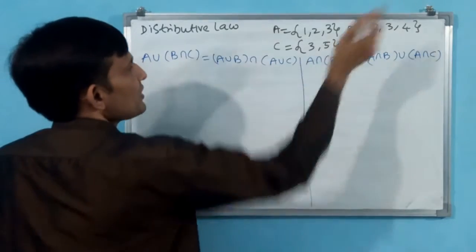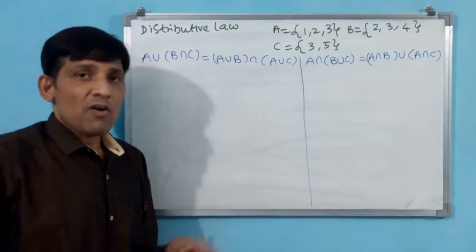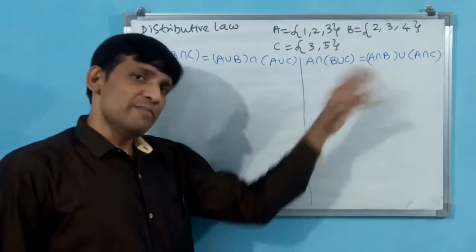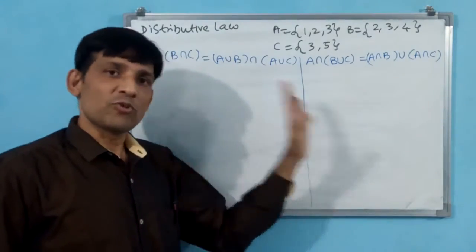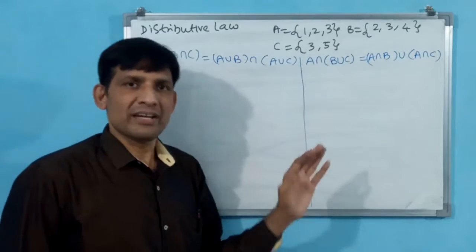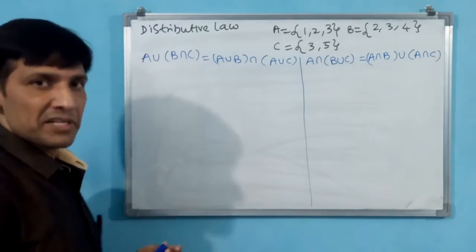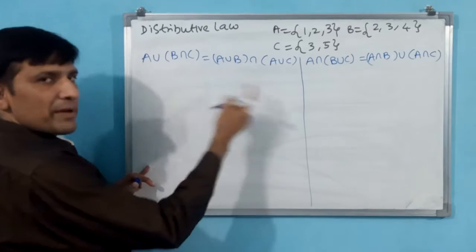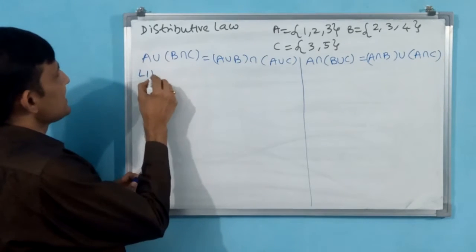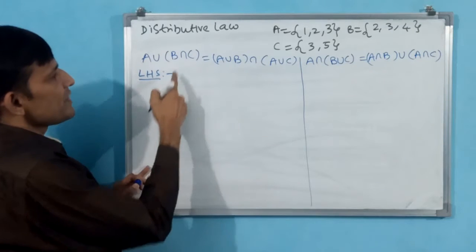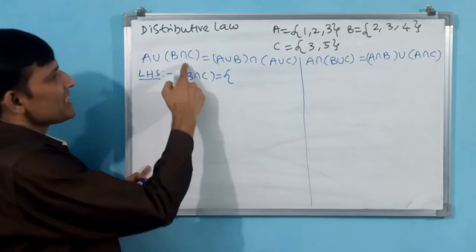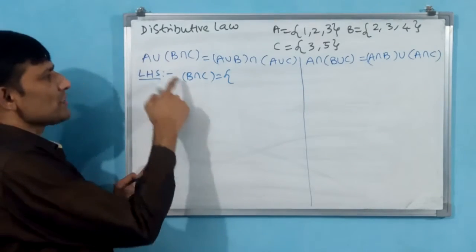See, A is equal to something, B is equal to something, C is equal to something. Why I have taken these: you can take any elements here, but finally these results are going to be verified. As you like you can take, but I have taken according to my convenience. Now LHS, RHS I am doing separately. First I take LHS. For LHS what do I do? First I do B intersection C. Then I am going to do union with this.